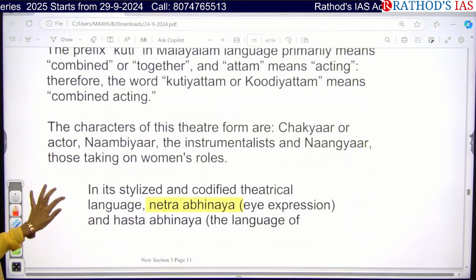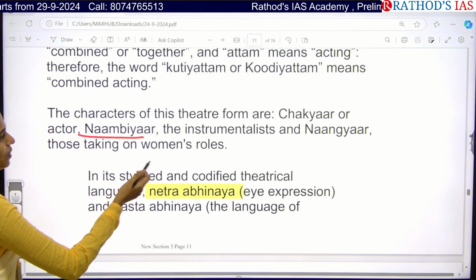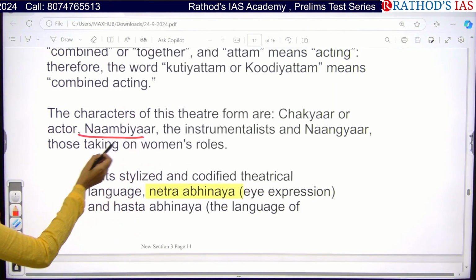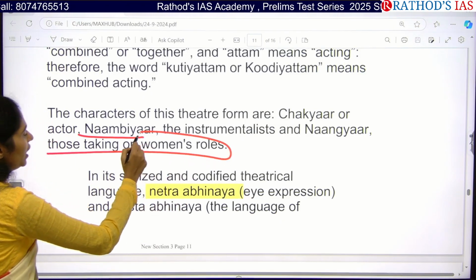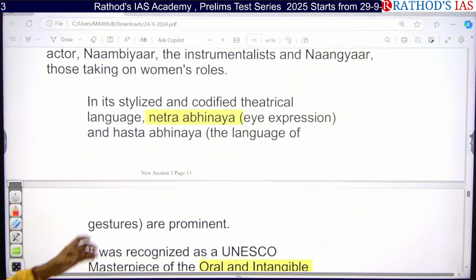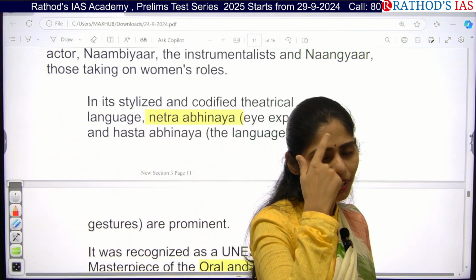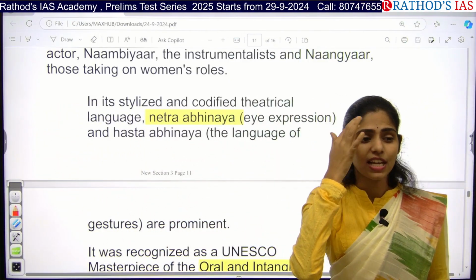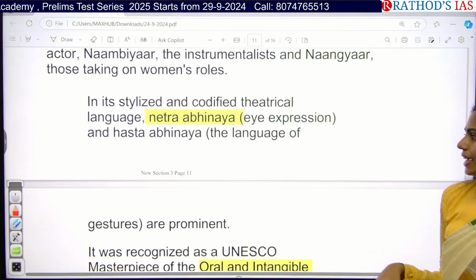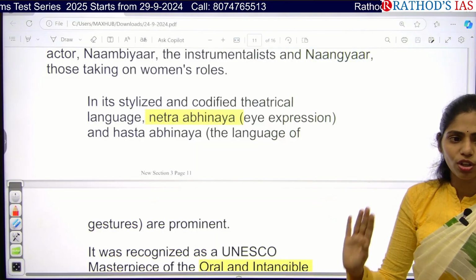The characters of this theatre are the Chakyar, and next the Nambiar, and they will also use instrumentalists, the people who play instruments. There is very high importance given to women's roles in this theatre, and especially they focus on eye expressions. If you see Kathak, they depend entirely on facial expression as well as eyebrows. That is called Netra Abhinaya, eye expressions, and also Hasta Abhinaya. Hasta Abhinaya is nothing but the gestures you make using your hands.